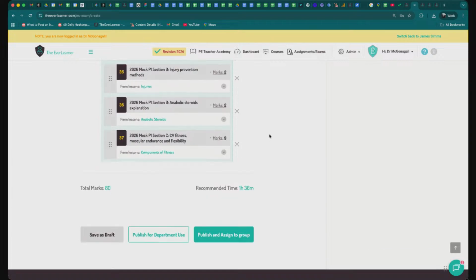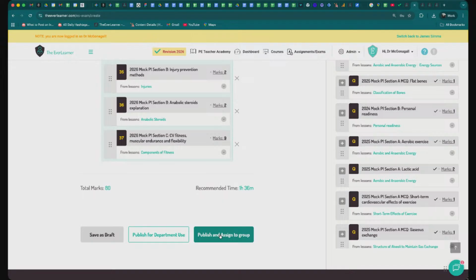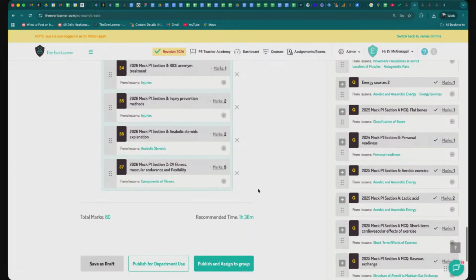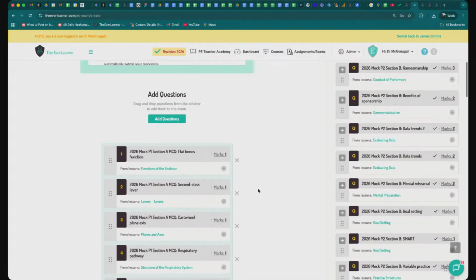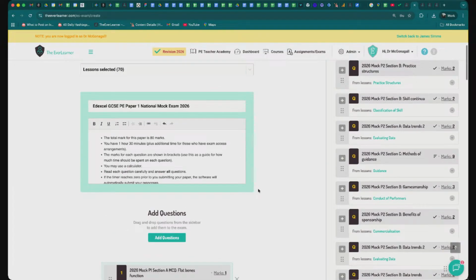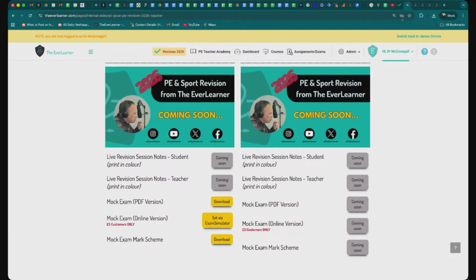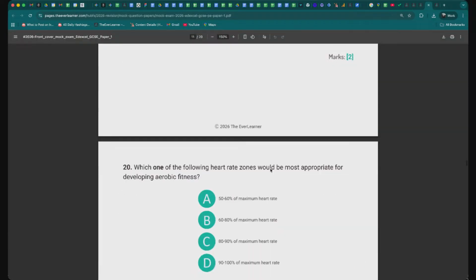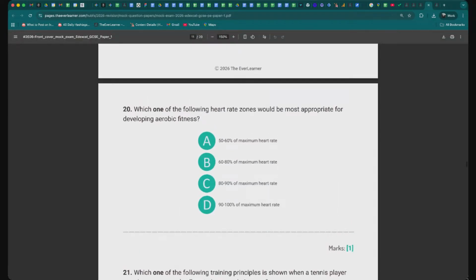And what we're now going to do is publish that, and assign that to a group. And I won't follow that process through, but you can go and take your students through that process of actually setting that exam for them, going through that paper with them and setting it either as a paper-based experience, which of course is accessible directly from here. As we've said, there it is there, look, there's the paper base. You don't have to print that out, do it in pen by all means.